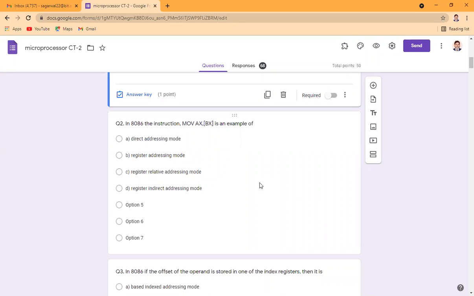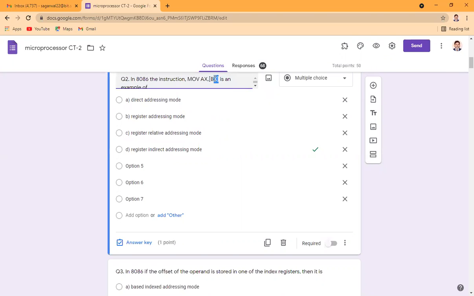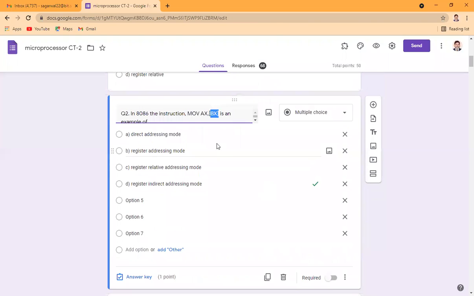Here, the offset address is given, but it is defined in BX. So BX is the register which contains 16-bit data, and that will be working as an address, and that address will be an offset address. So naturally, this is the indirect way, register indirect addressing mode, in which the address is residing in the register. So that is the example of a register indirect addressing mode.